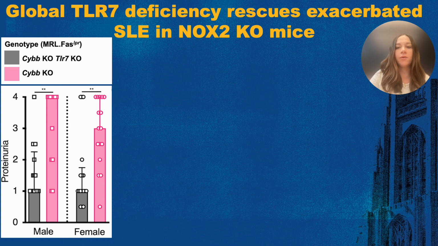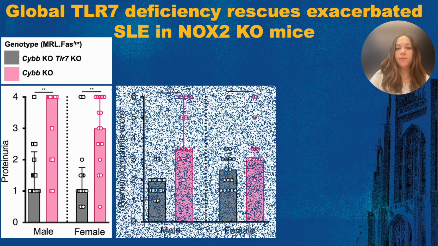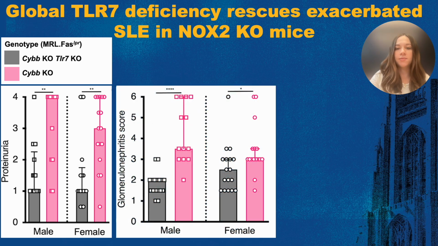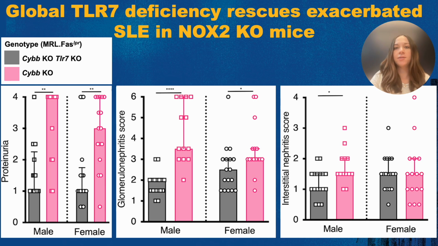As you can see here, when TLR7 is deleted in CYBB-deficient MRL-LPR mice, there's improvement in parameters of kidney disease, including proteinuria, glomerulonephritis, and interstitial nephritis.